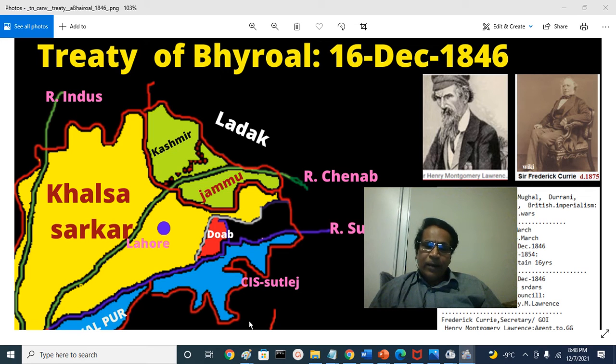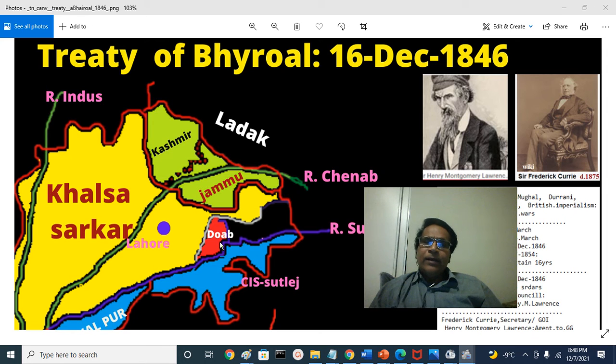In India today we simply call it the Doaba region of Punjab, because in West Punjab there are many Doabs, but here we have only one, essentially the Doaba region, north of the Sutlej and south of the Beas river. That is the Jalandhar and Hoshiarpur regions, and the princely state of Malerkotla was under other Sikh Rajas' control.